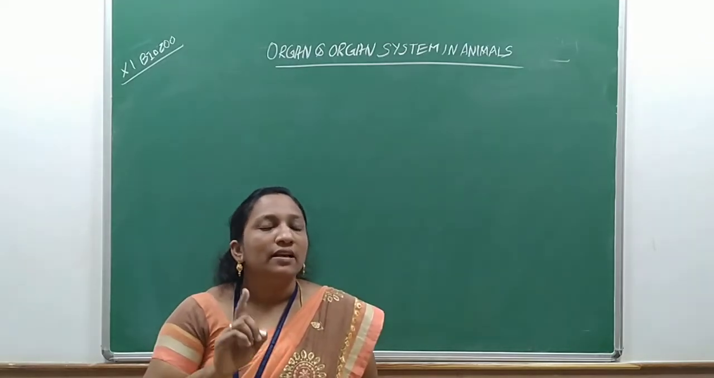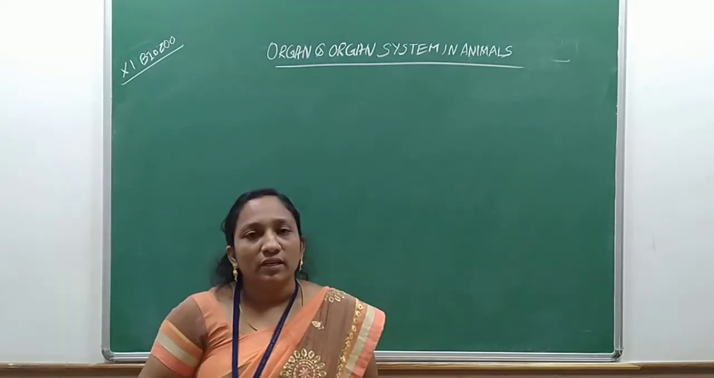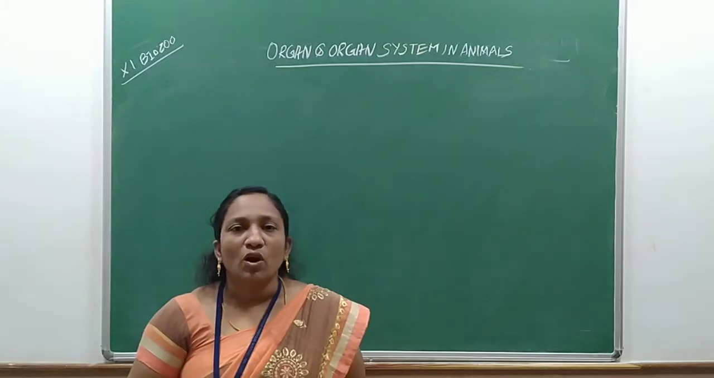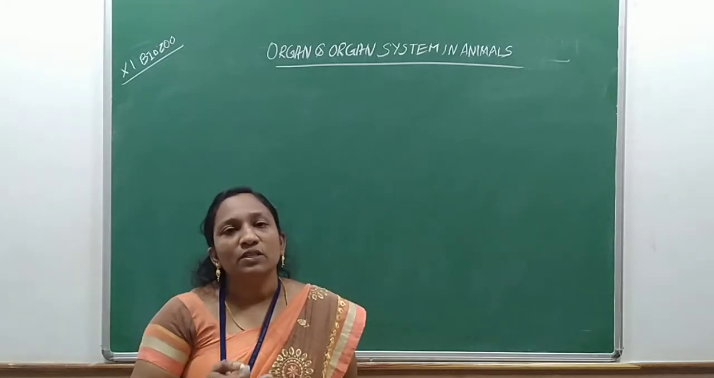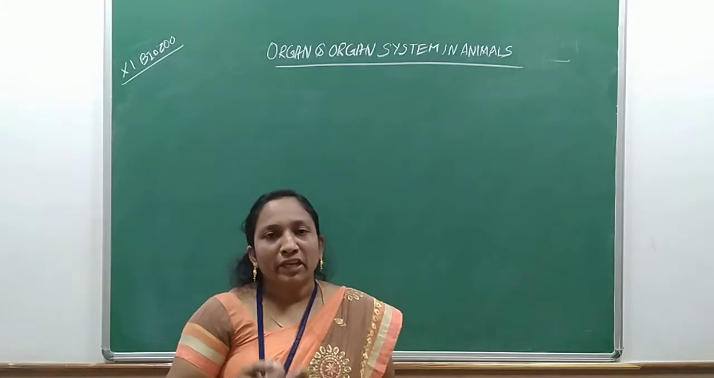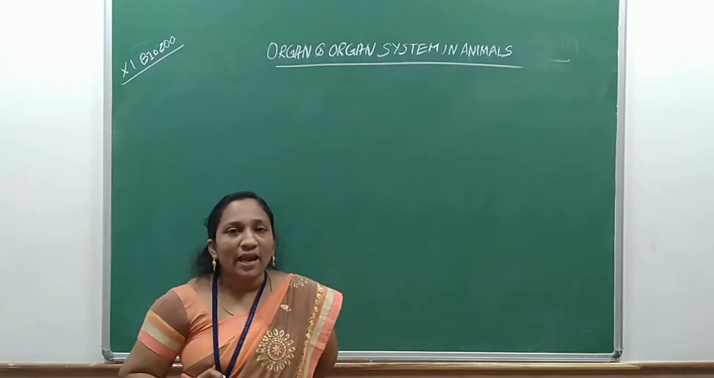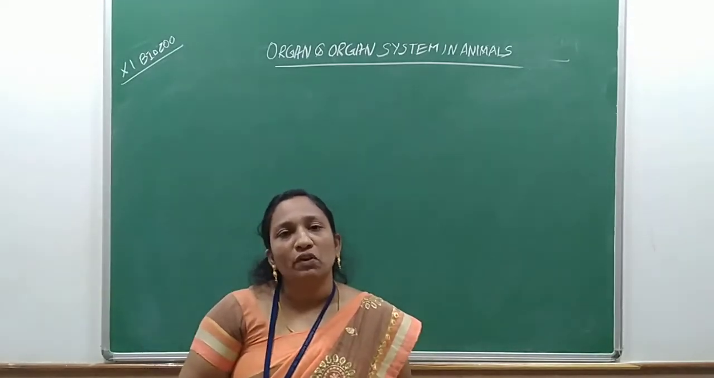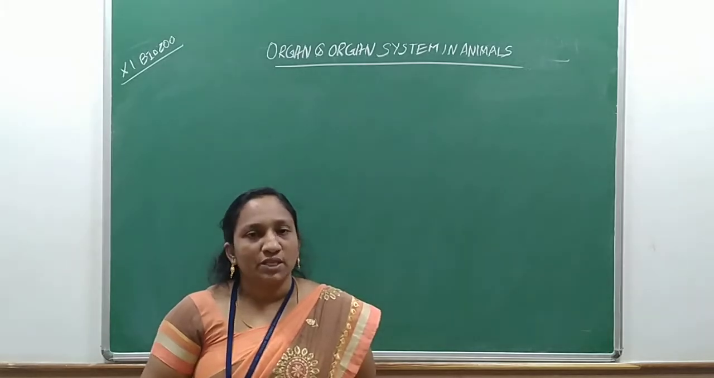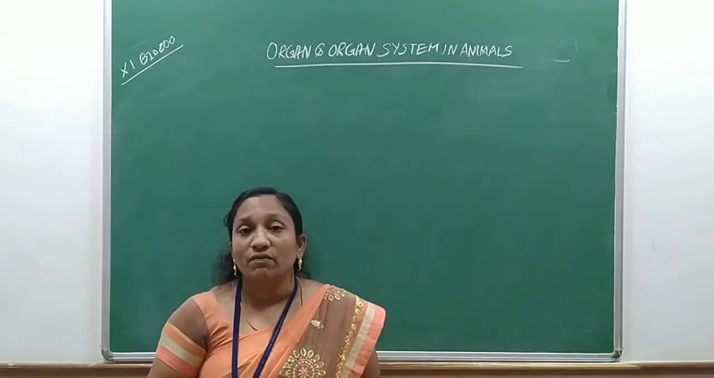Now we are going to learn, but already I said it is protandrous. What is protandrous? The male organ matures earlier than the female reproductive organ. Hence the male sperms, that is male gametes, mature earlier. So the same worm's gametes are not useful for the production of new offspring. Hence cross fertilization will take place.